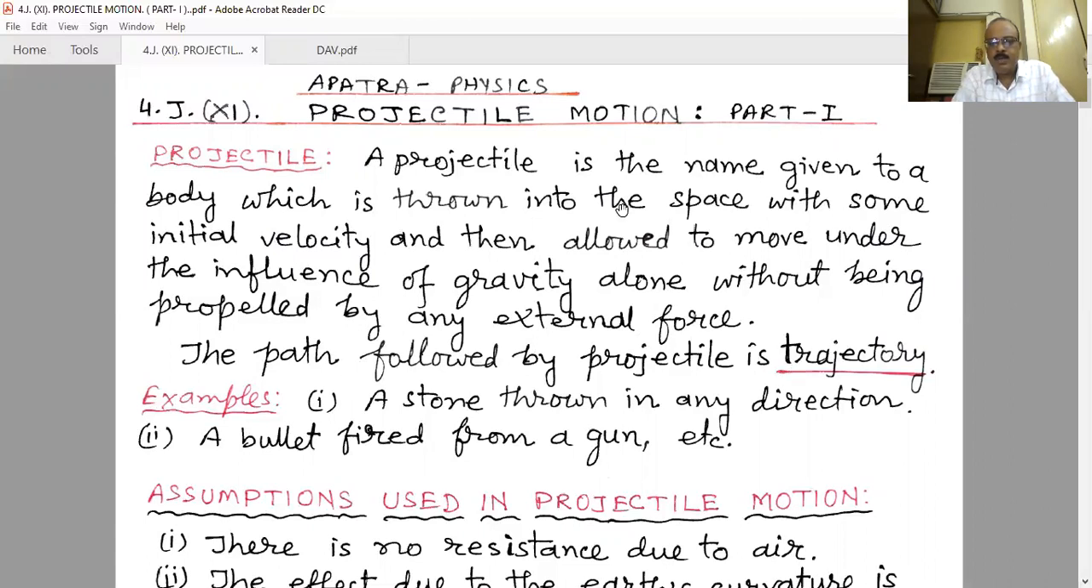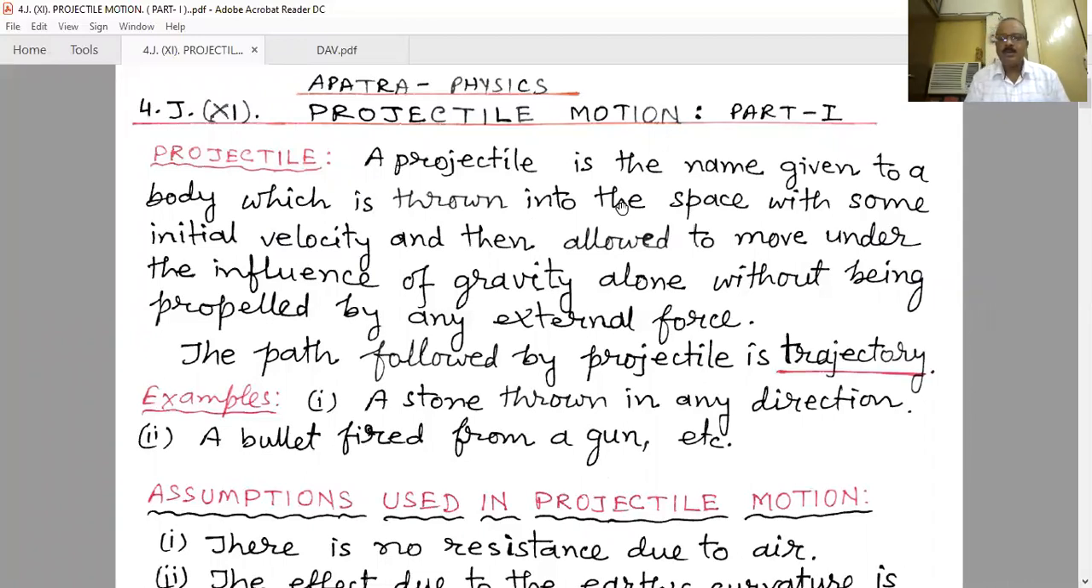That means here we are getting three terms. One is the projectile: the object is known as the projectile. Another is projectile motion. This type of motion followed by the projectile is known as projectile motion, just like oscillatory motion, just like circular motion. It is another type of motion. And the path traced out throughout the whole movement is known as the trajectory.